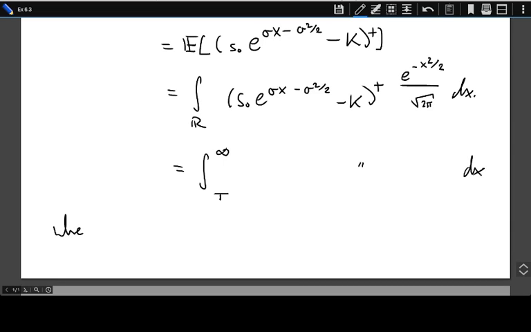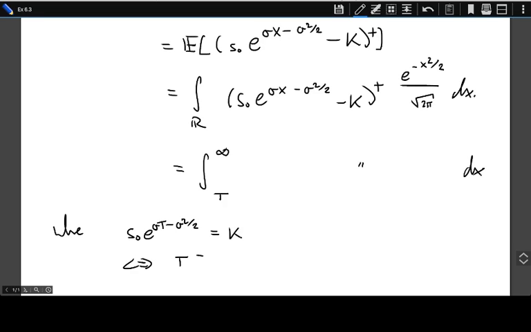t is a value of x such that S naught e to the sigma x minus sigma squared over 2 is equal to k, because that on the left hand side is increasing with x, so when it's equal to k, that will be the point at which it starts becoming positive, right? So that value of x is that t there, and rearranging gives us that t is equal to 1 over sigma times log k minus log s naught plus sigma over 2.